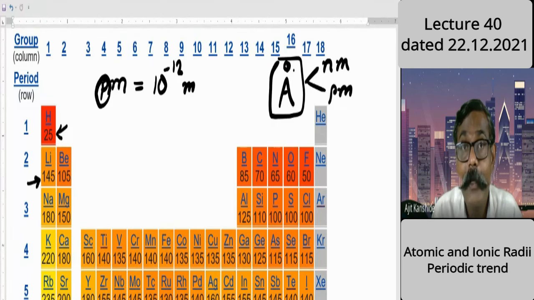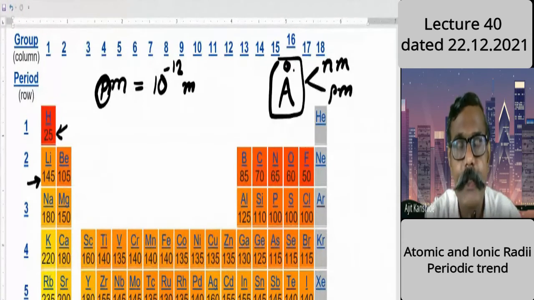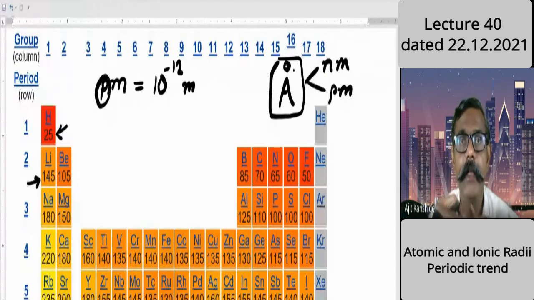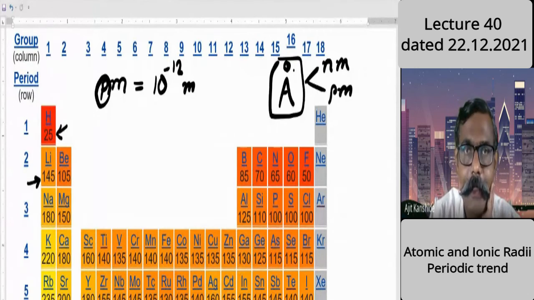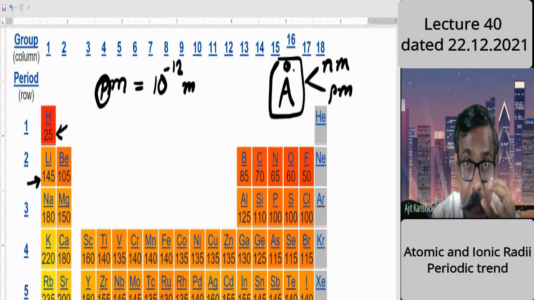Why is it so? Will anyone answer? Because new shells are added, and that is why nuclear attraction is less as compared to hydrogen. All right. In lithium, there is an addition of a second shell, which was not there in case of hydrogen. But for the first time, the neutrons and protons are coming in the nucleus. In hydrogen, they were not there.